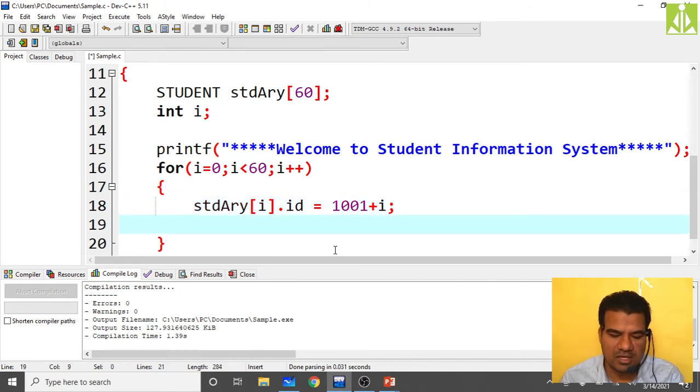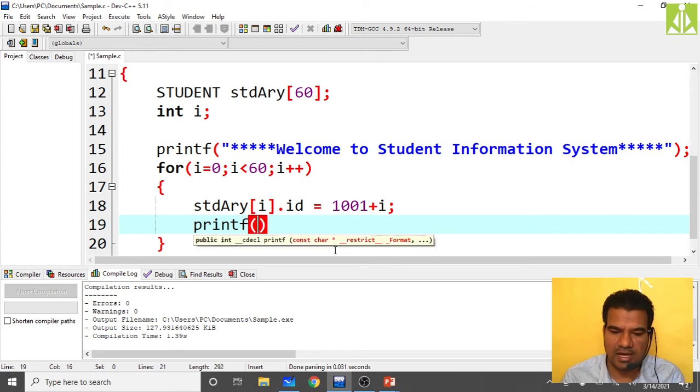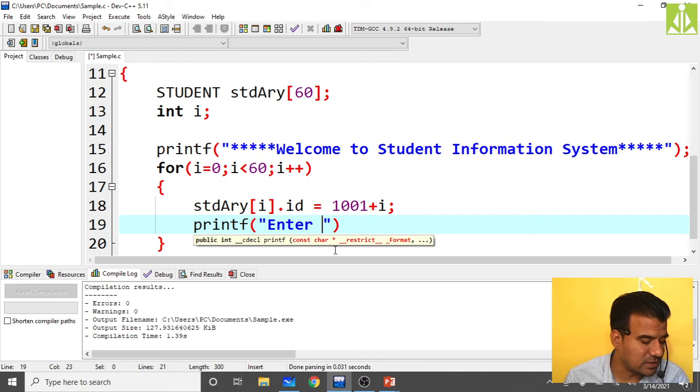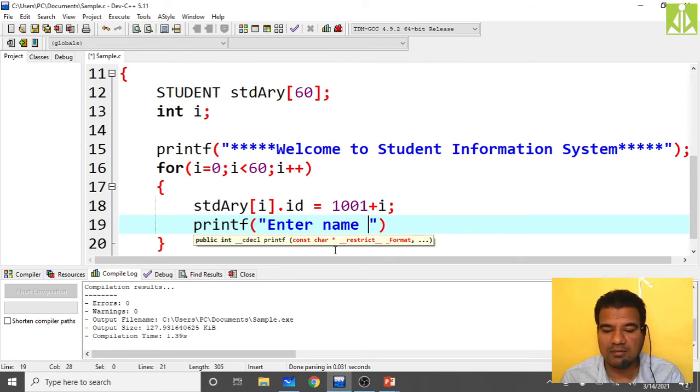So the next thing, we need to ask the end user to enter, yes, and roll number is over, right? Enter name of %d. Okay, enter name of %d.